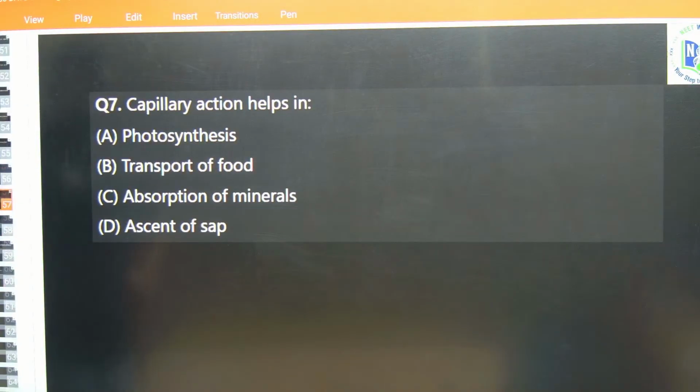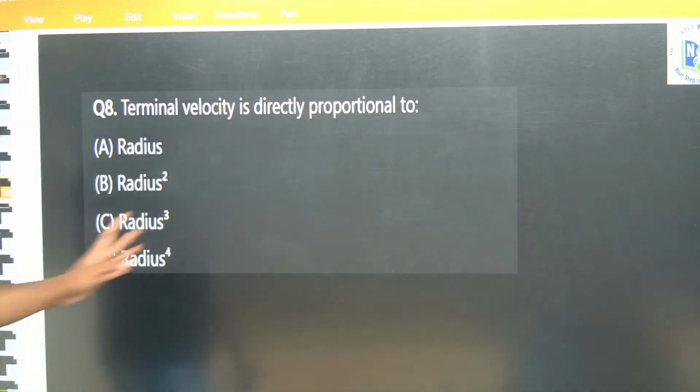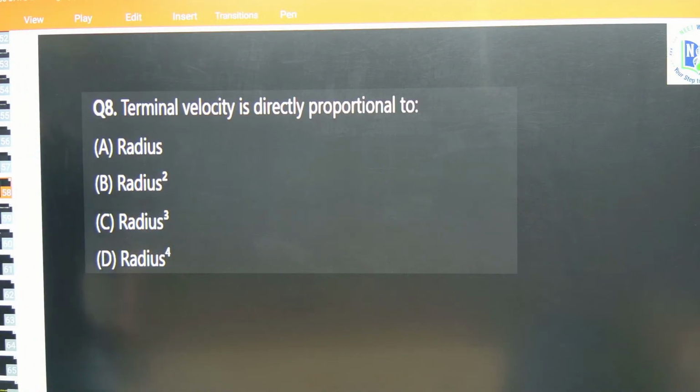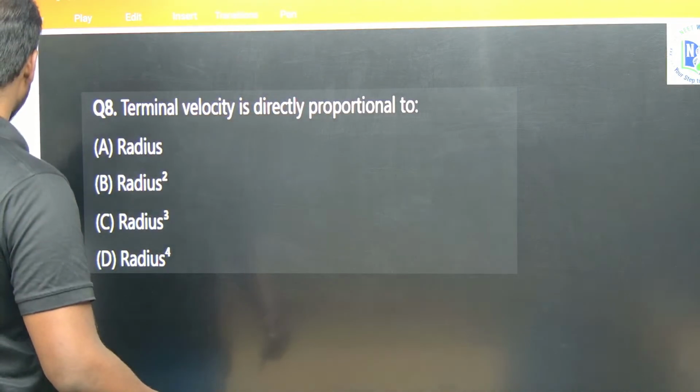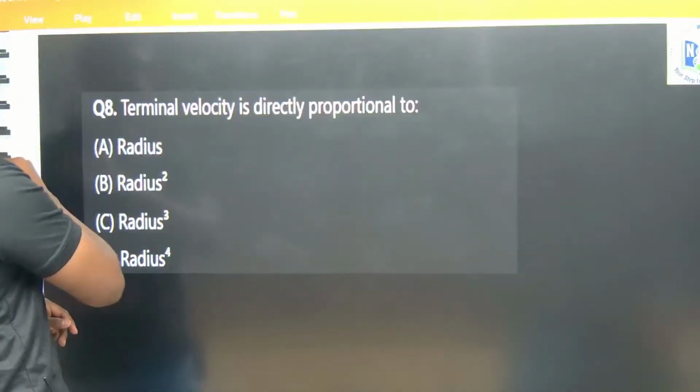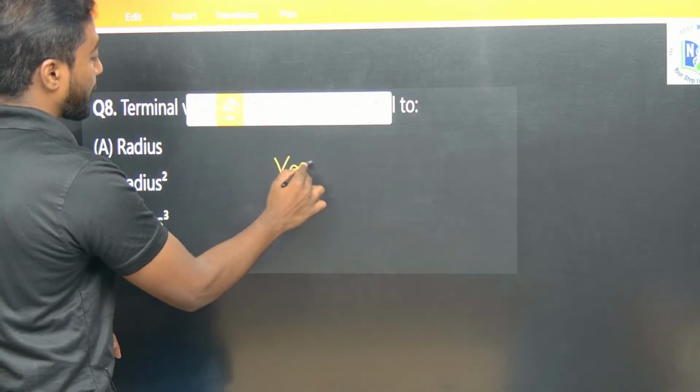The next one: terminal velocity is directly proportional to radius, radius square, radius cube, radius power 4. What is the answer? Yeah, obviously it is radius square. So v equals 2r square into (rho minus sigma) g by 9 eta is the formula. So obviously v is directly proportional to r square.